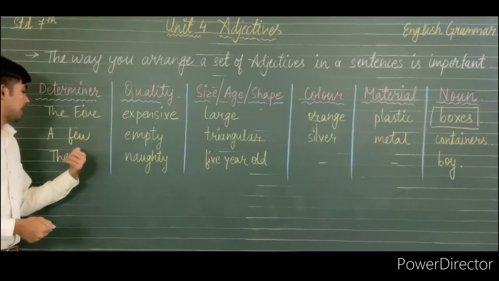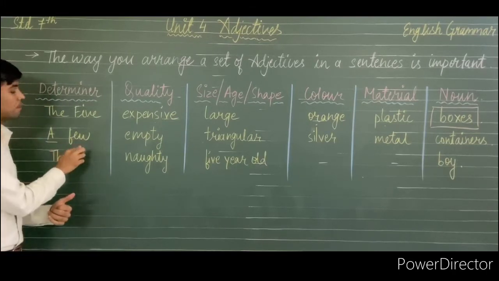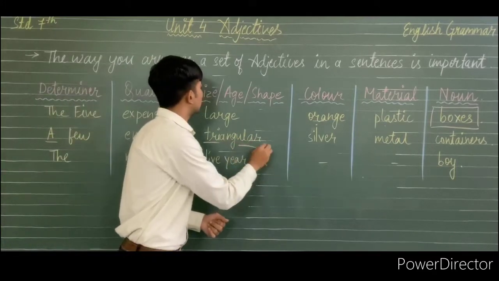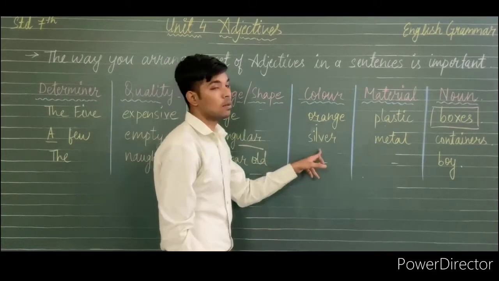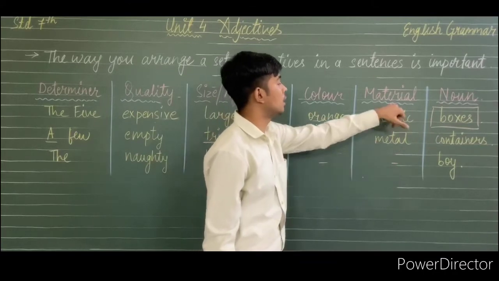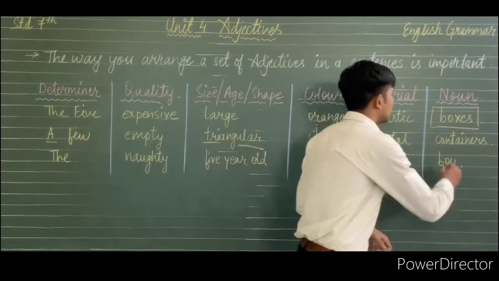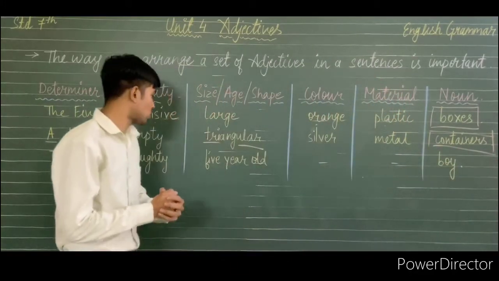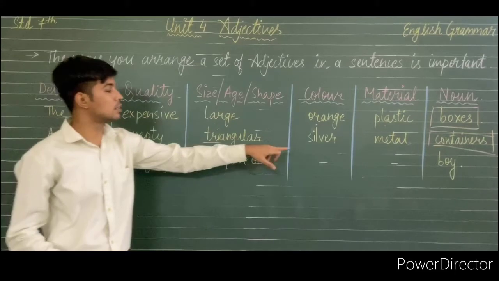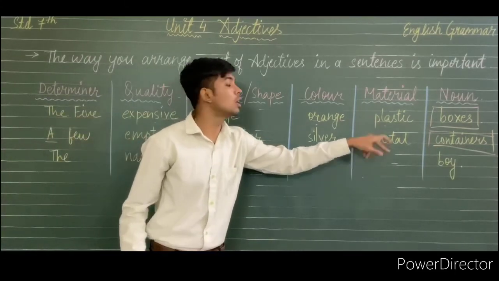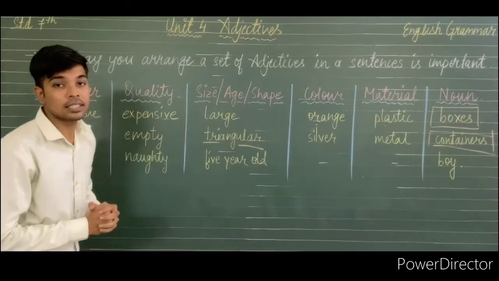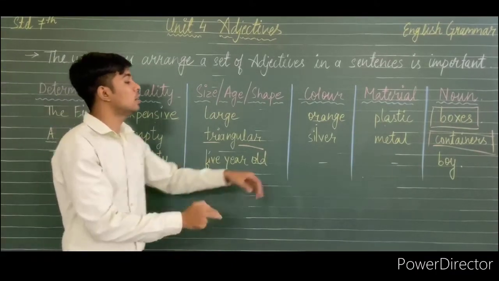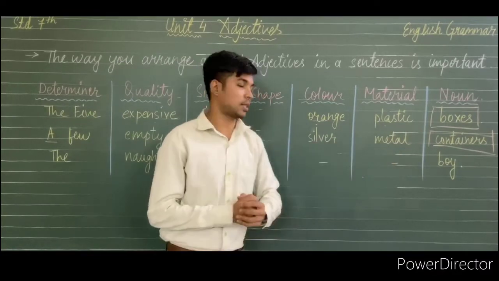Now here is the next example. A few, quality: empty, shape: triangular, color: silver, material: metal, and the noun is containers. So all these adjectives are used for the noun containers in a sentence in a proper order: a few empty triangular silver metal containers.